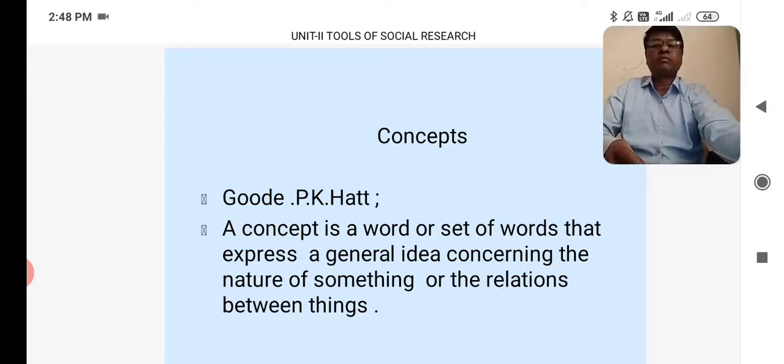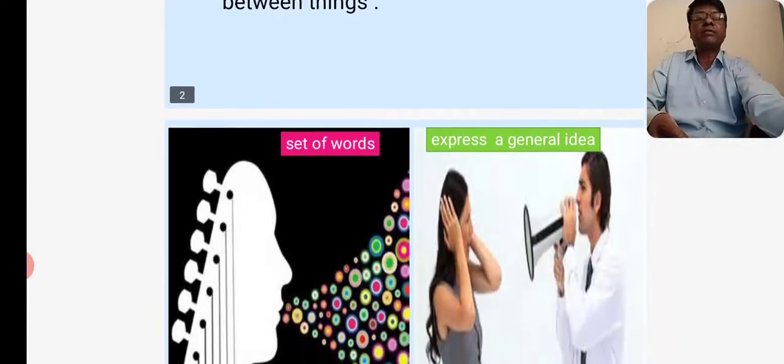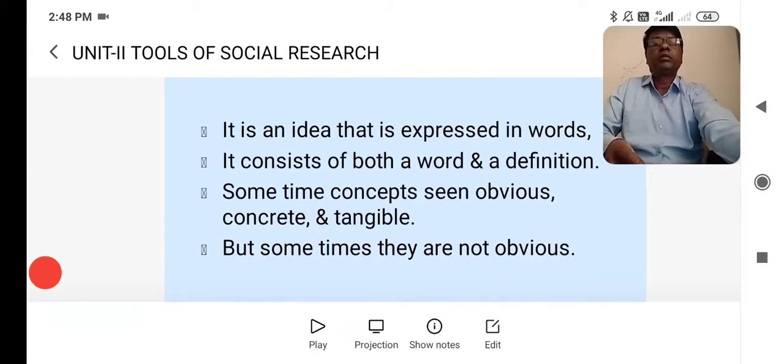Concepts. First one. According to Goode and P.K. Hatt, a concept is a word or a set of words that express a general idea concerning the nature of something or the relations between things. It is an idea that is expressed in words. It consists of both a word and a definition. Sometimes concepts seem obvious, concrete, and tangible, but sometimes they are not obvious.